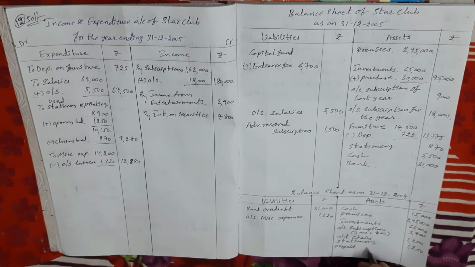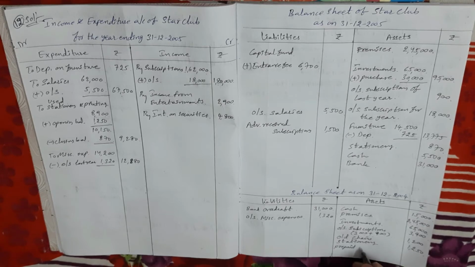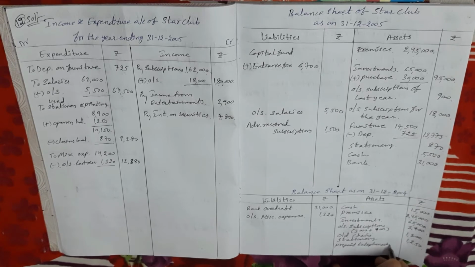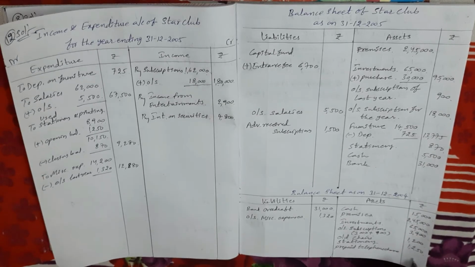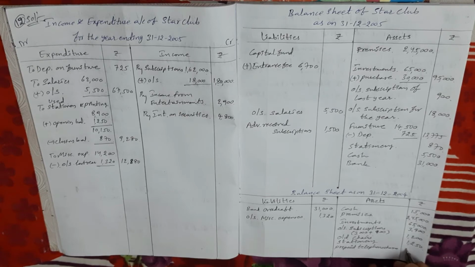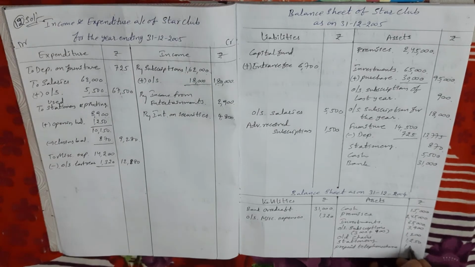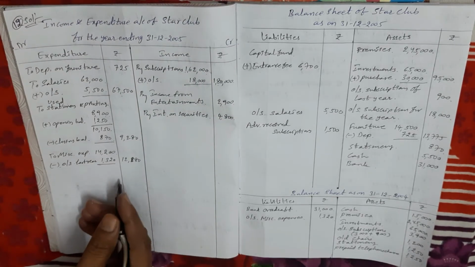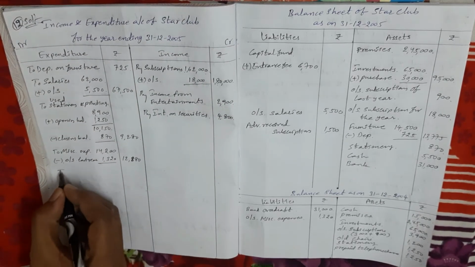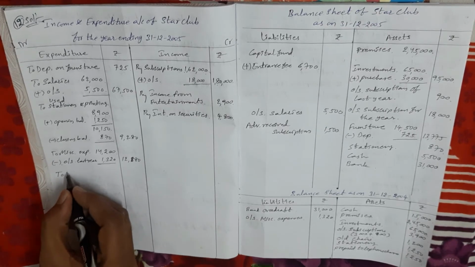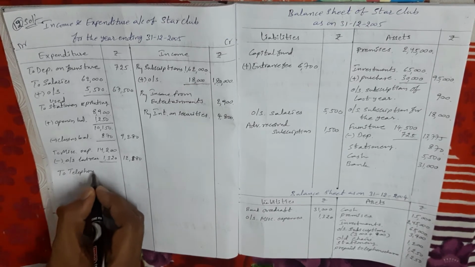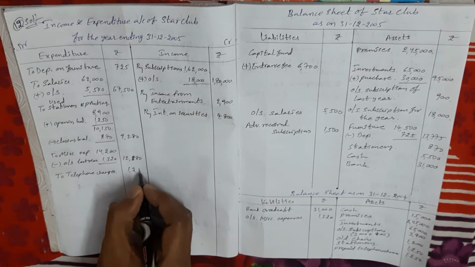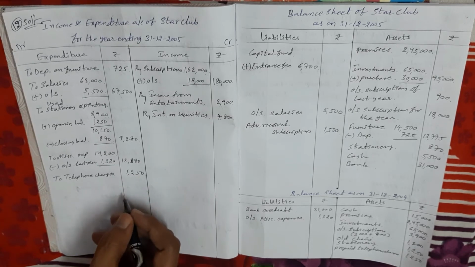So take asset side, prepaid telephone charges paid in last year, the amount is 1250 rupees. Last year paid means it is related to the current year, so again it comes in the current year income and expenditure account debit side, telephone charges 1250 rupees.